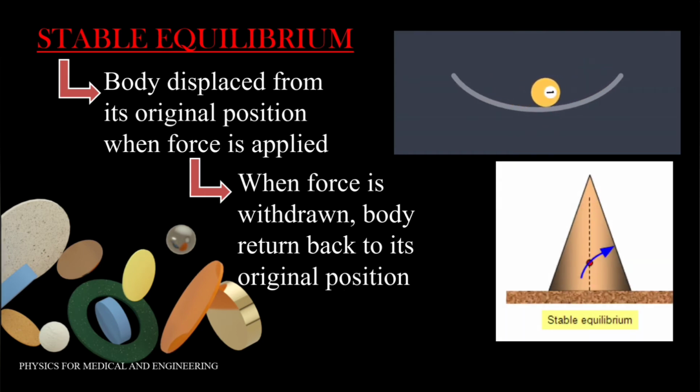Let's take another example of a cone. Now here, this is the point of center of gravity and it is nearer to the base. When the cone is given a slight displacement, it is observed that the line which passes from the center of gravity still passes through the base area as it has a wider base. The center of gravity of the cone is also raised. Now, when the force is withdrawn, the object returns to its original position without toppling. So when this happens, we can say that the body is in stable equilibrium.